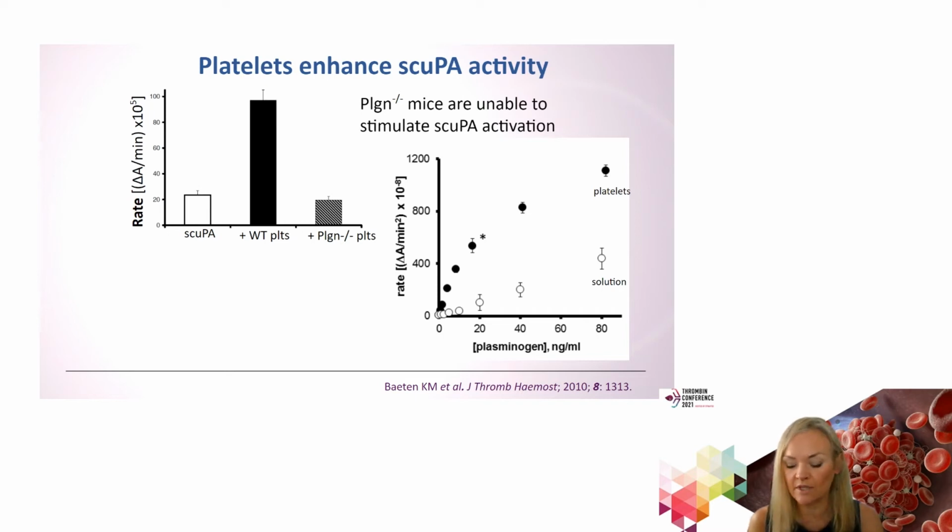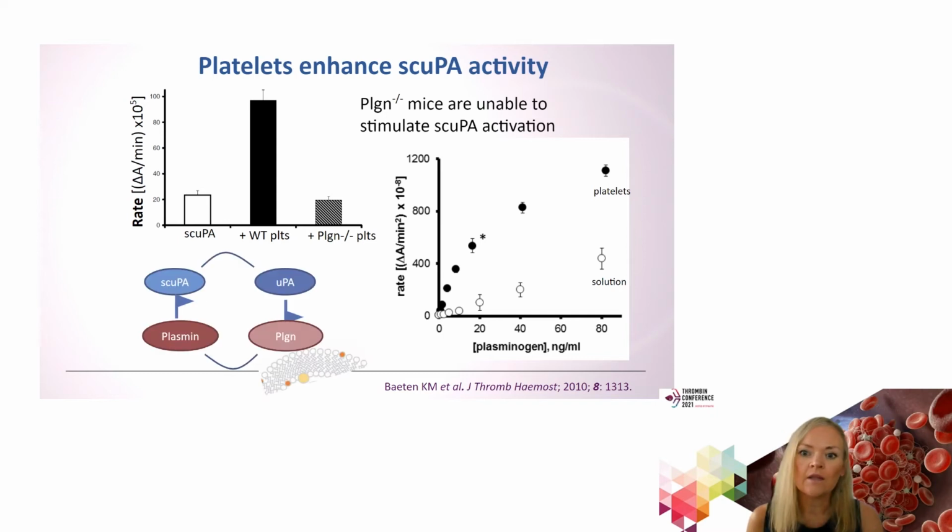scuPA-mediated plasminogen activation. These graphs were done in collaboration with Lindsey Miles at Scripps Institute, and we looked at the rate of uPA formation over time in the presence of either wild-type platelets or platelets from plasminogen-deficient animals. And you can see here that the platelets from the plasminogen-deficient animals were not able to stimulate uPA generation.